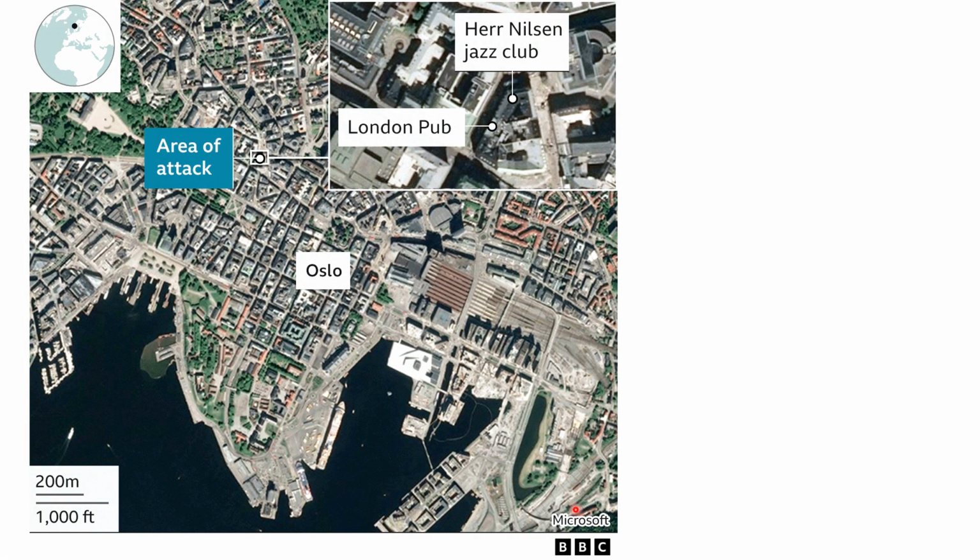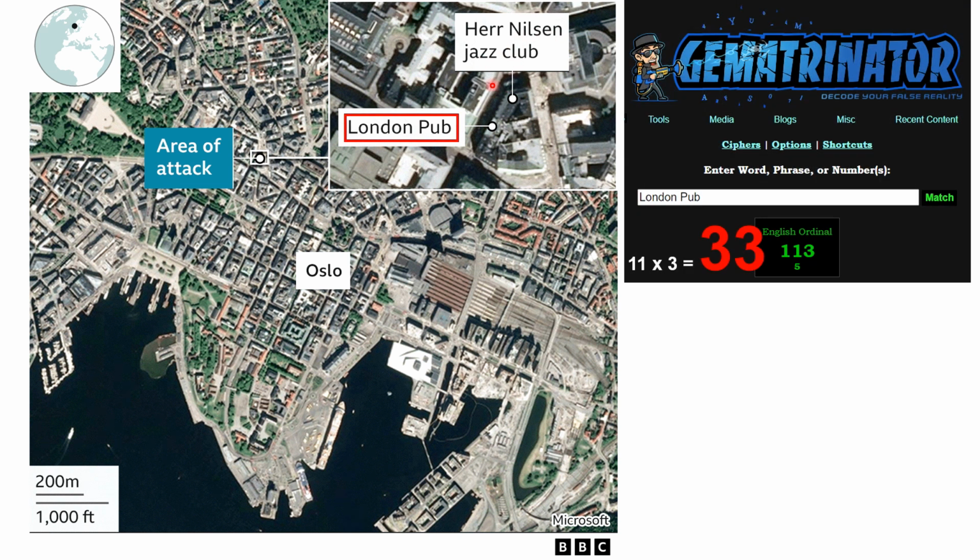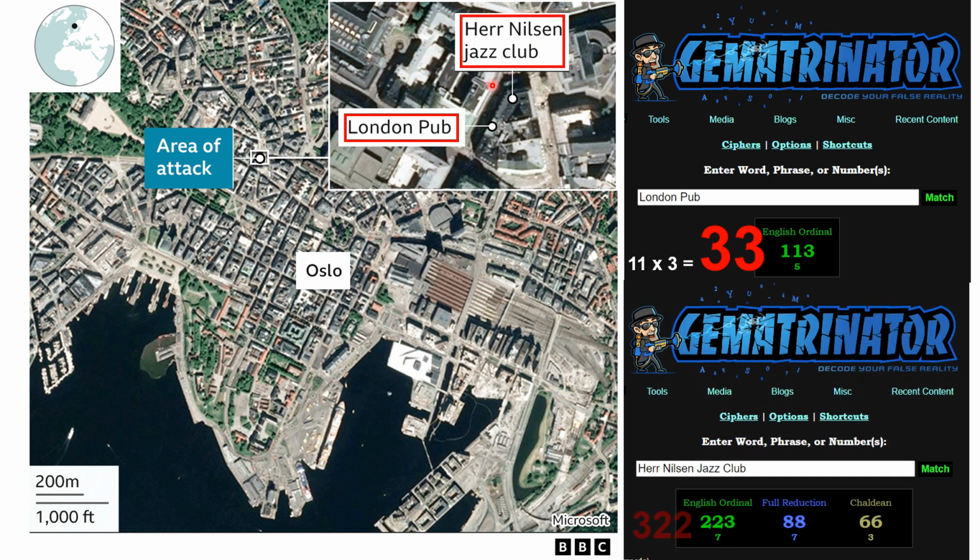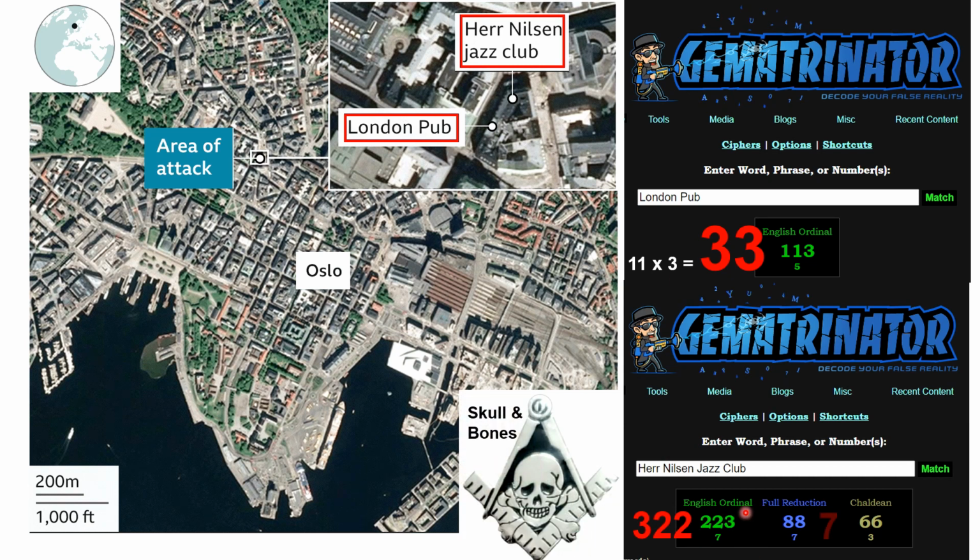Now a little bit more about where this attack took place. So this is the area of attack. We've got the London pub and we've got Herr Nilsson Jazz Club. Now let's have a look at those. London pub, 113 in English ordinal, where A is 1, Z is 26, gives us 11 threes for 33. And Herr Nilsson Jazz Club is 223, which gives us 322 for Skull and Bones. Full reduction Pythagorean 88 for a 7th, 1 and 6.